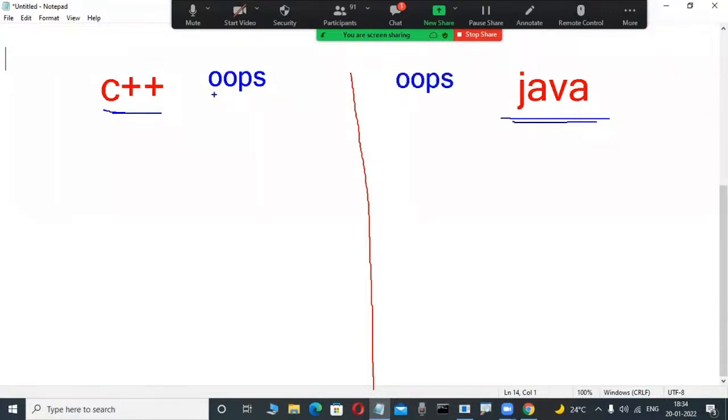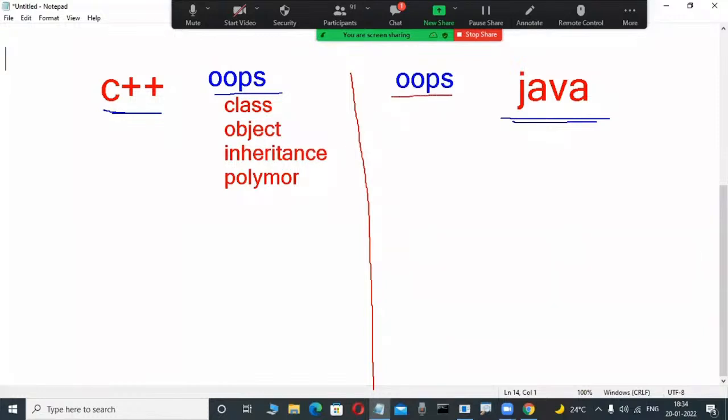Some fellows may have an idea of the OOPS concepts: class is a concept, object is a concept, inheritance is a concept, polymorphism is a concept. Maybe so many fellows have an idea. Observe here.